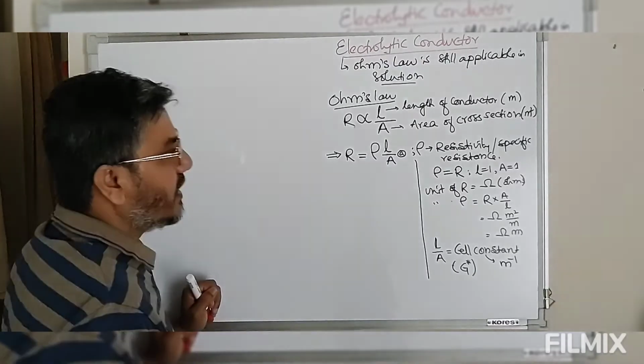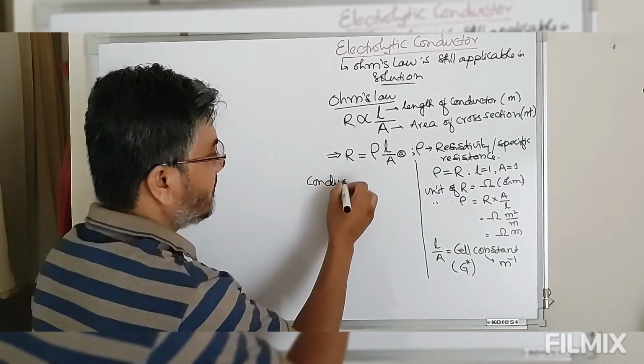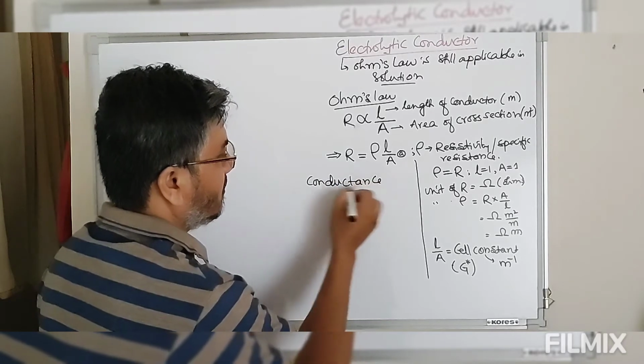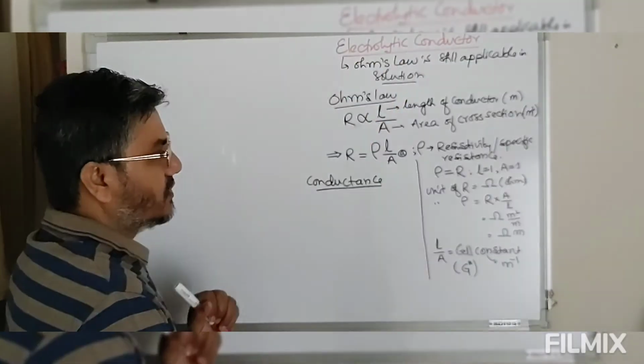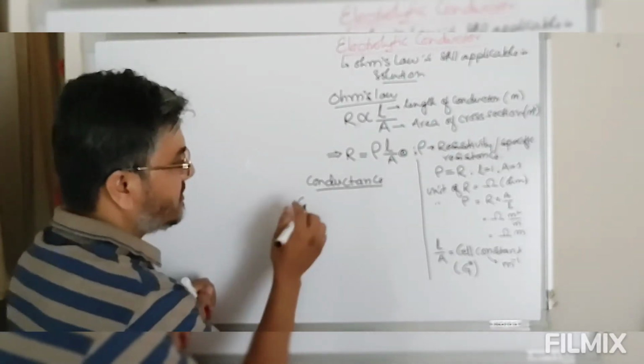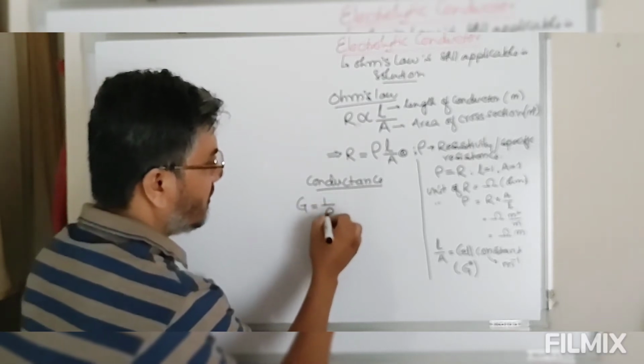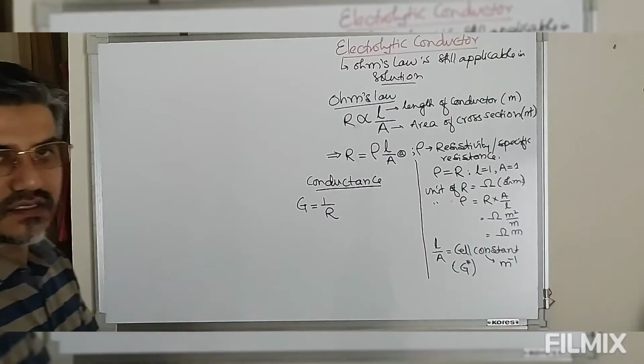Now this is resistance. Now we have to define the conductance. Conductance of the solution is denoted by G. This conductance G is nothing but the inverse of resistance.